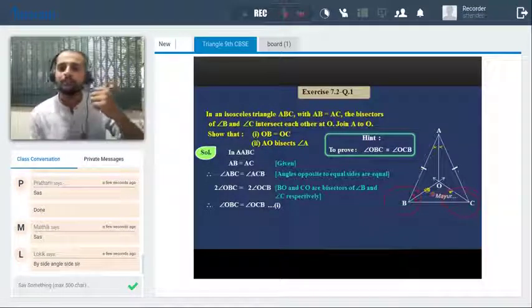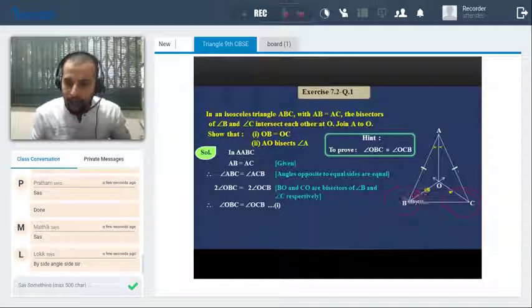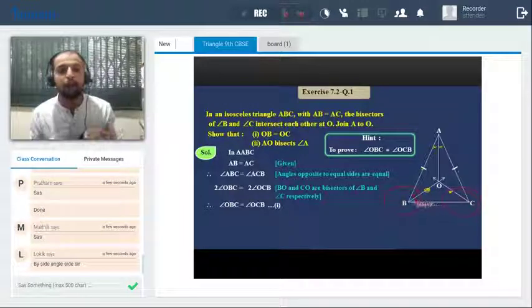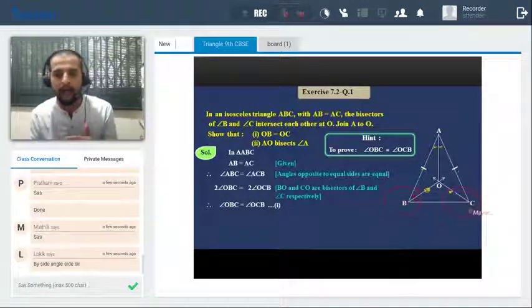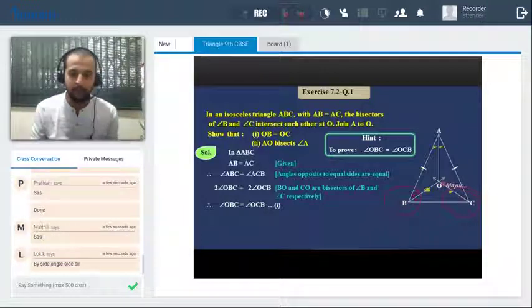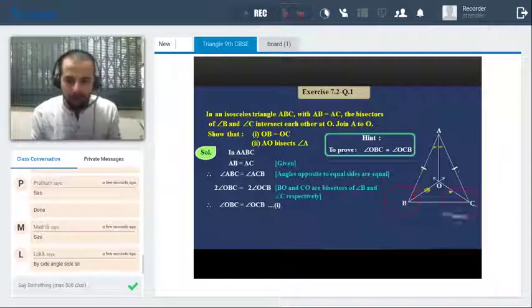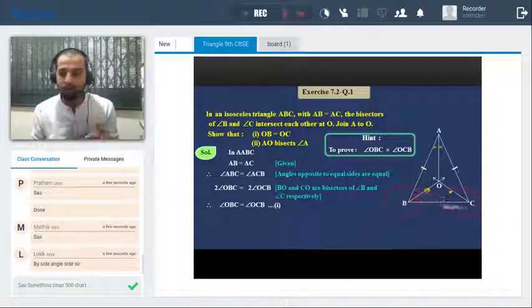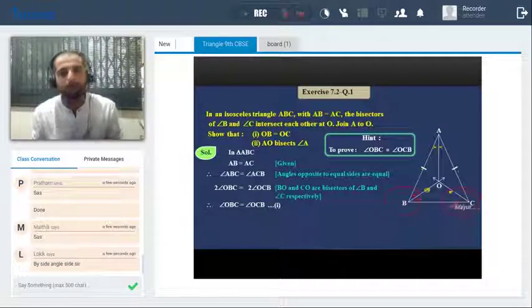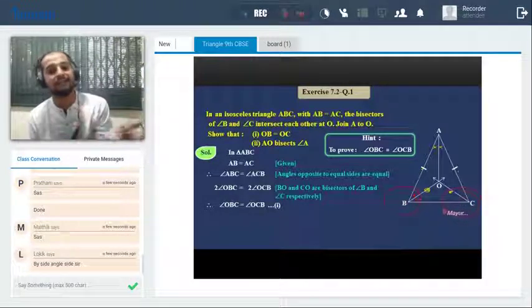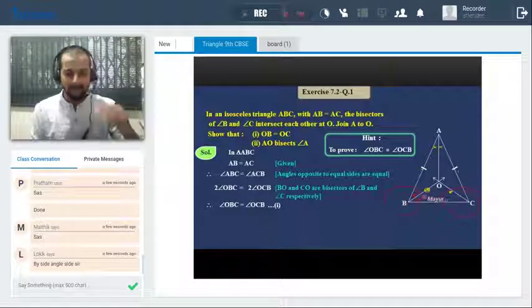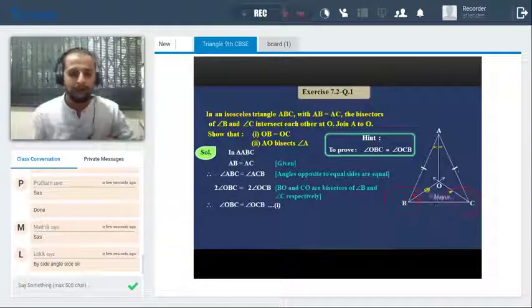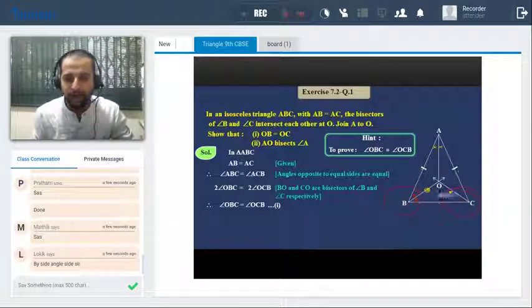By the previous theorem, if angle B is congruent to angle C and we have the angle bisectors BO and CO, can I say these two angles are again congruent? We have seen the second theorem, that sides opposite to congruent angles are again congruent. So we'll get OB congruent to OC.